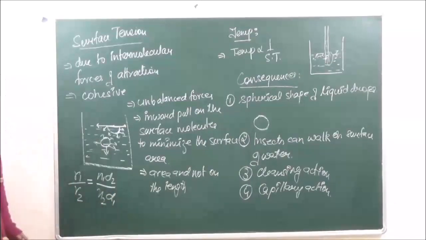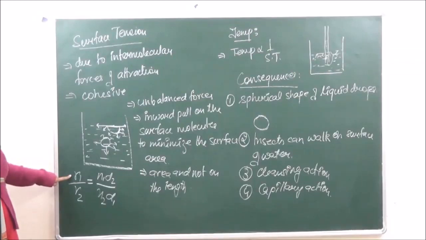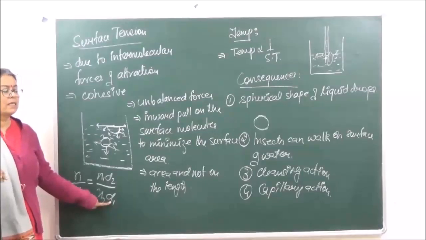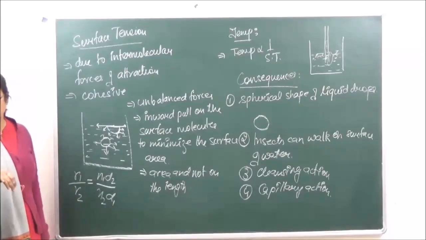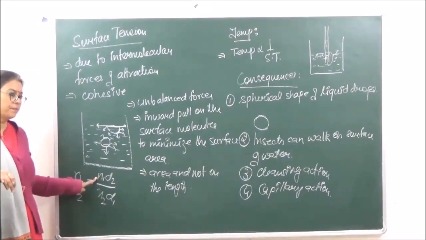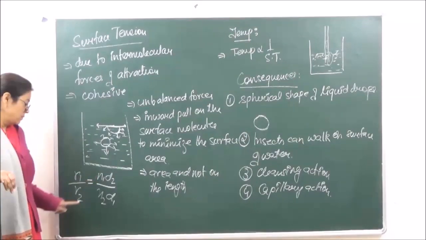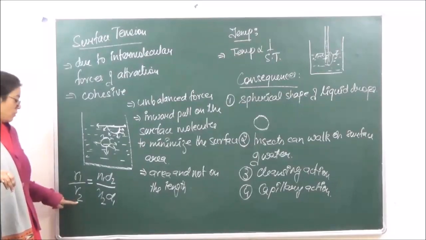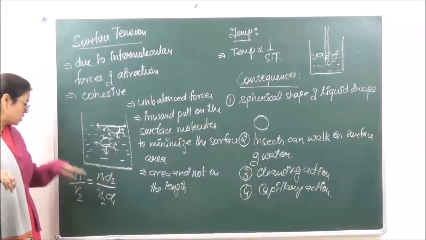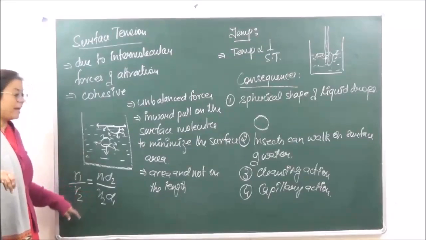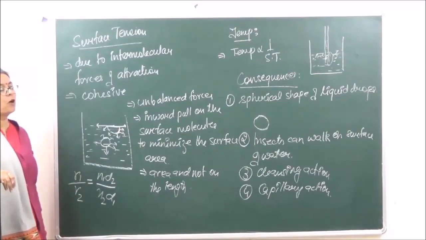Where gamma 1 is the surface tension of water, D1 is the density of water, N1 is the number of drops of water, gamma 2 is the surface tension of the liquid, D2 is the density of the liquid, and N2 is the number of drops of the liquid.